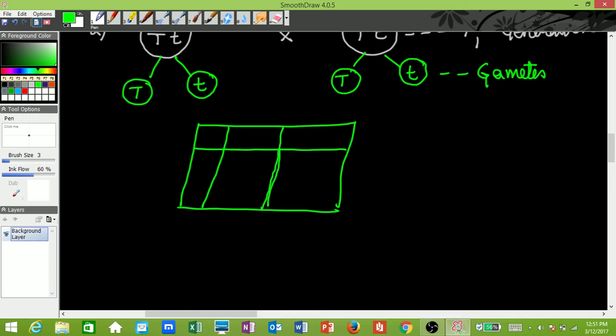These are the gametes, going left to right and going down. Here we are going to talk about plant 1, and here we are going to talk about plant 2. There are two plants we are crossing. So plant 1 produced what gametes? Capital T and small t. And plant 2 produced which gametes? Again, capital T and small t.